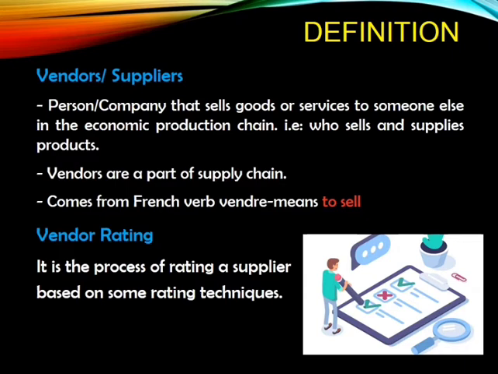But we usually use the word supplier in terms of manufacturing. Suppose you are a manufacturer getting raw materials from someone; that someone is called the supplier. That is a slight difference between these two, but the words are used interchangeably in operations management. Like I told already, vendors or suppliers are a part of the supply chain. It comes from the French verb vendre, which means to sell. Vendor rating is the process of rating a supplier based on some rating techniques, which we are going to see today.